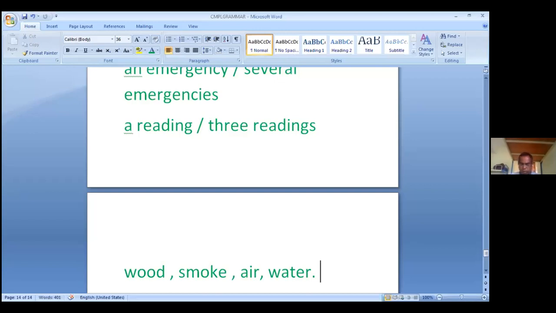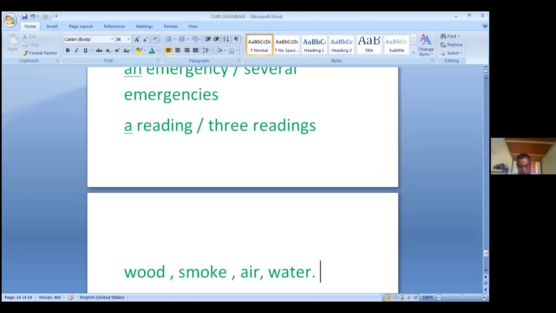So though these nouns are concrete nouns, they are uncountable, dear students. Furniture, homework, accommodation, luggage.